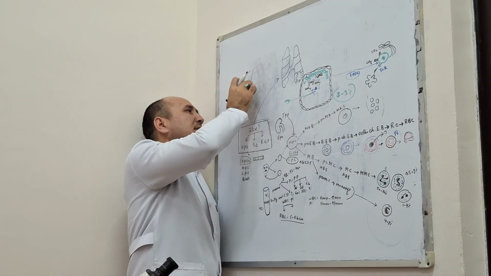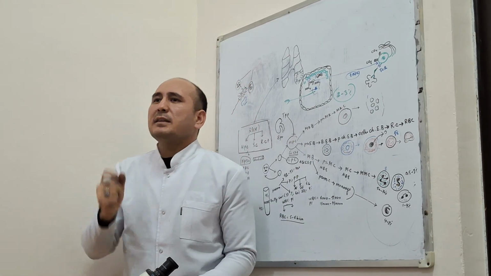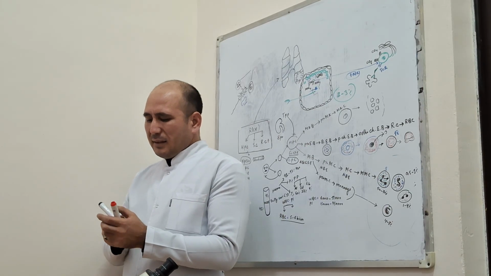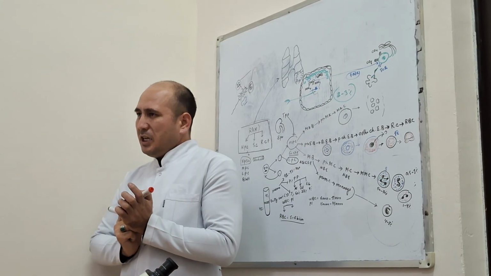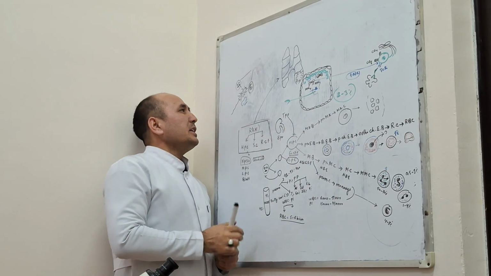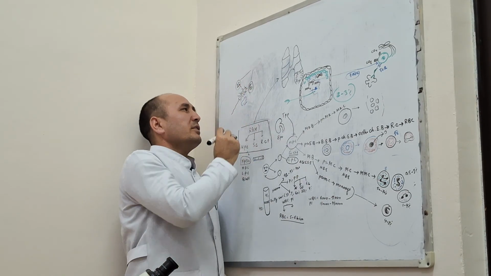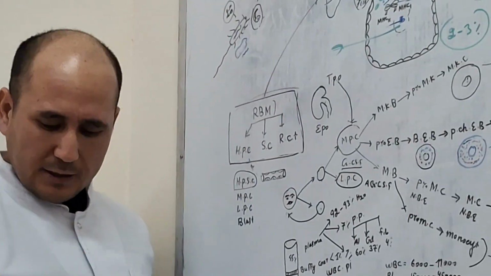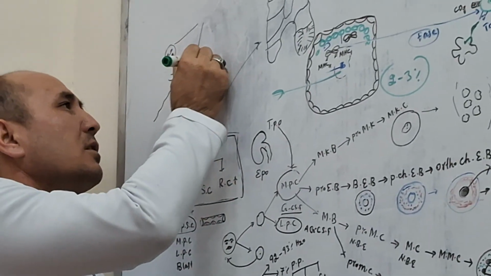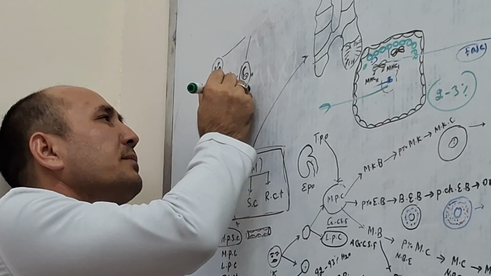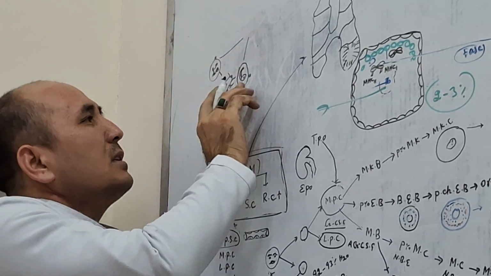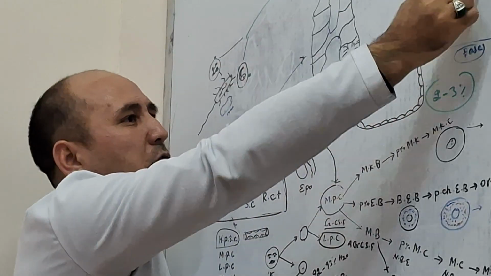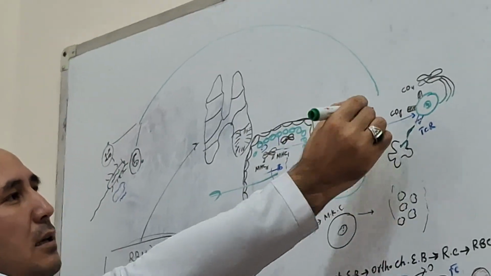For example, this monocyte phagocytoses the bacteria, digests it, and takes the antigen, a very small part of the cell wall, onto its surface. This is the antigen of the bacteria. These two cells take the antigen of the bacteria and move to find the T cell and present this antigen to the T cell.